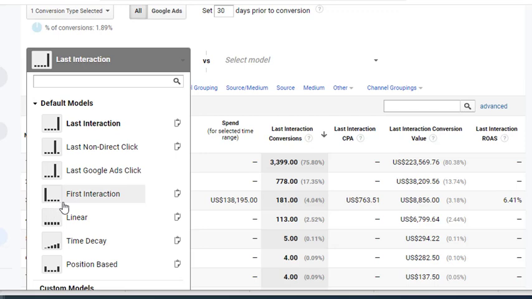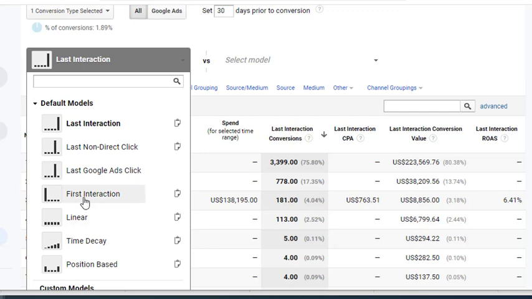Linear is where it's evenly spaced out, and the credit is divided among all of the touch points. Time decay means that the older ones get less credit than the newer ones, and position based is another way of calculating it. But it's just interesting to take a look here, depending on what you're trying to assess.